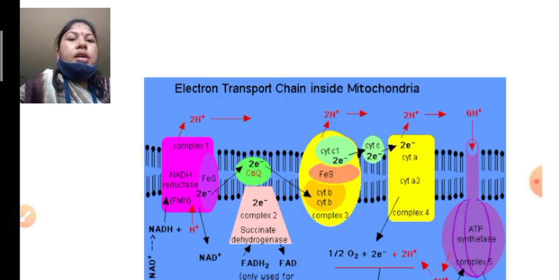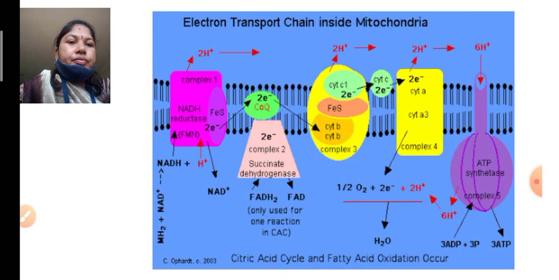These black colors indicate the lipids. Lipids are nothing but the cristae. The cristae are made up of plasma membrane, and the plasma membrane always has lipid and protein structures. These proteins are embedded in the lipid layers. It looks like a sandwich model. Not only the sandwich model, but the fluid mosaic model.